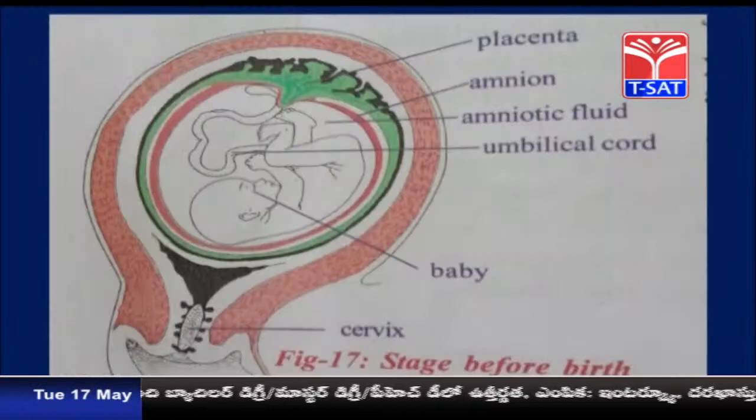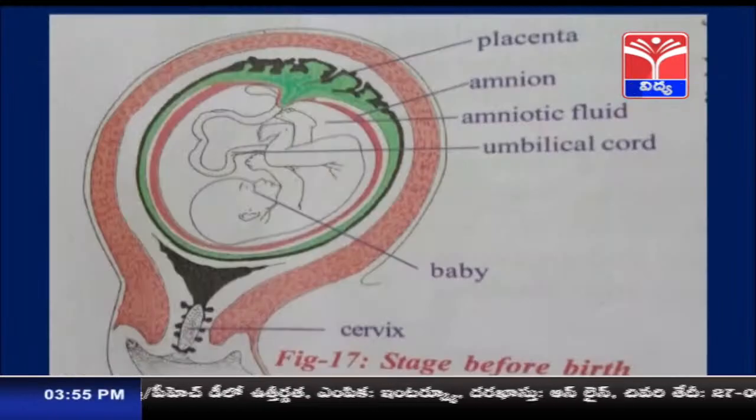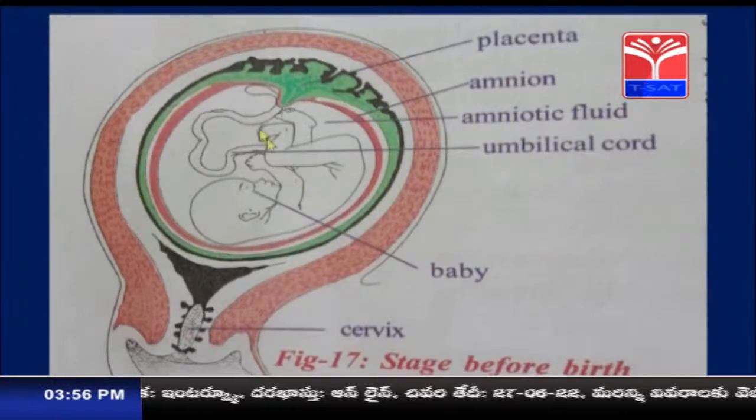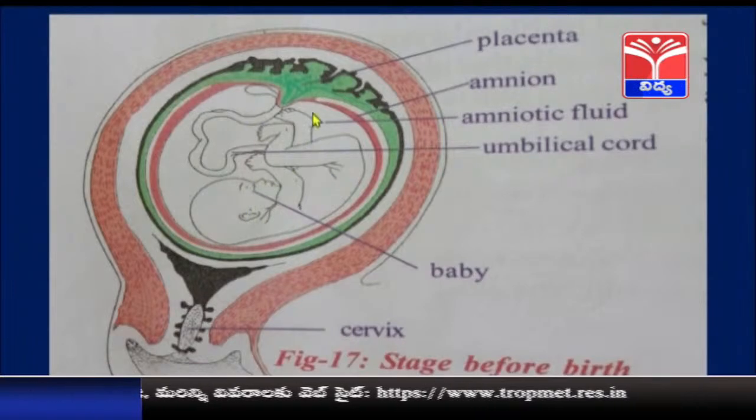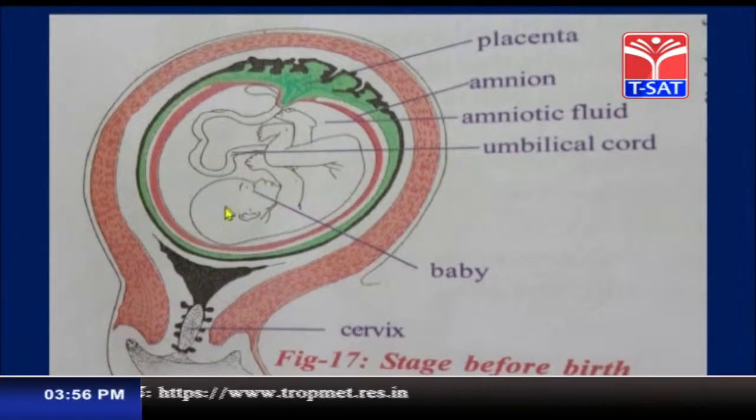And this is how the stage before the birth takes place. Before the birth, the child will have its head downwards and legs upwards, so that it will be easy for the process of parturition. What is meant by parturition? Parturition means the expelling of the baby from the mother's womb.